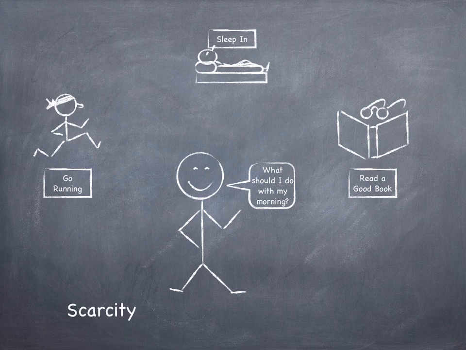Because of scarcity, we face trade-offs. Bob can't do all three things because his time is scarce. He has to choose just one of them. He has to make a choice. So this is what we mean by scarcity. Scarcity implies that we face trade-offs, that we have to make choices. And the fact that we face trade-offs and have to make a choice, that gives us costs. That's why there's cost in the world.